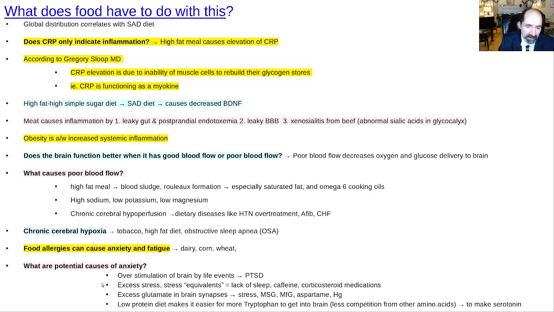Overstimulation of the brain by life events, like post-traumatic stress disorder, but excessive stress or stress equivalents. Caffeine leading to insomnia, just the caffeine itself, corticosteroid medications. All of these things will increase unnecessarily the activity in your hippocampus and in some other neurons. Things that will increase the glutamate in the neurons, MSG, MFG, aspartame, mercury, they're all bad. A low-protein diet has a benefit of not saturating the blood-brain barrier transporters for amino acids, and it allows more tryptophan to get into the brain. Tryptophan is the amino acid precursor for making serotonin.